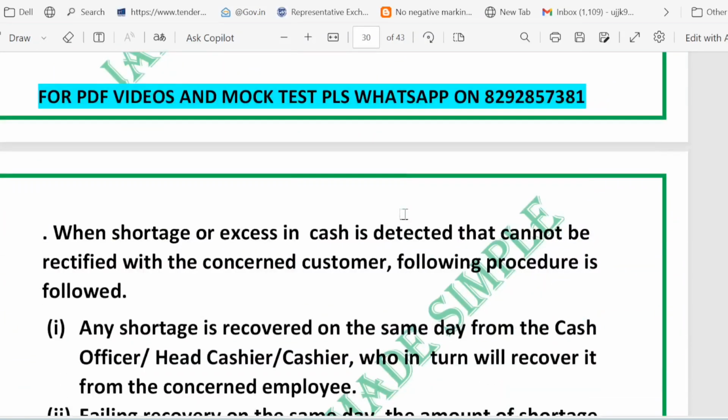Now let's see the next question, next concept. So found a shortage or found extra cash at the day end, the bank has a clear step by step way to fix it. So detect and try to fix with the customer first. If the difference can't be fixed with the customer, for example, the customer says they paid rupees 500, but the record shows 450, the bank follows the rules below.